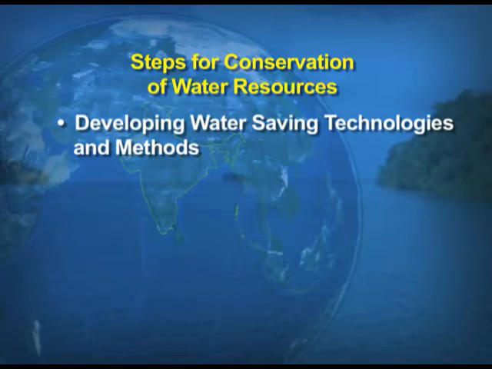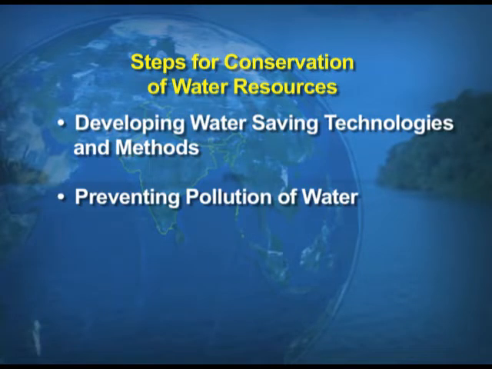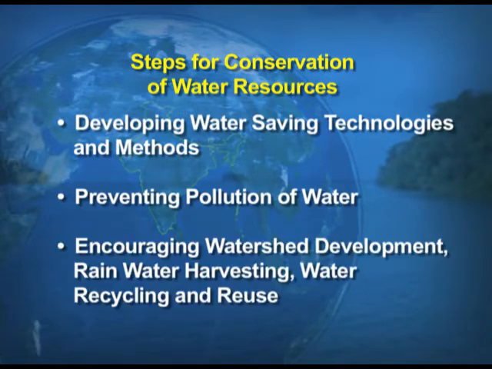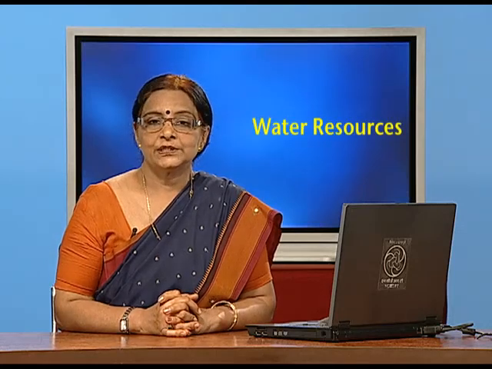Number 1, developing the water saving technologies and methods. Number 2, preventing the pollution of water. Number 3, encouraging watershed development and rainwater harvesting, water recycling and the reuse of water. So children, we will be taking up the 2 important aspects of water conservation, that is watershed management and rainwater harvesting. Now what is watershed management?